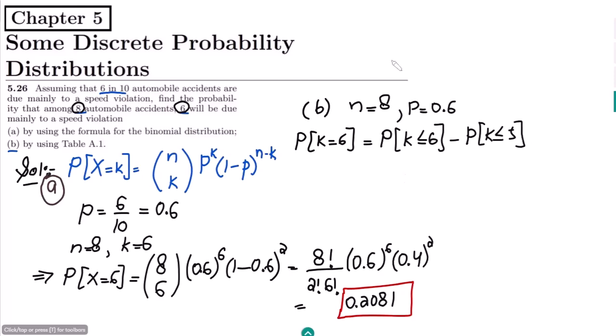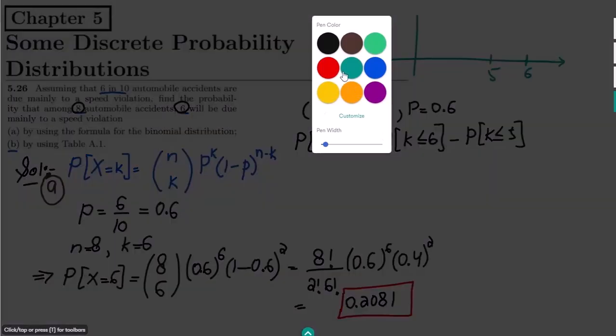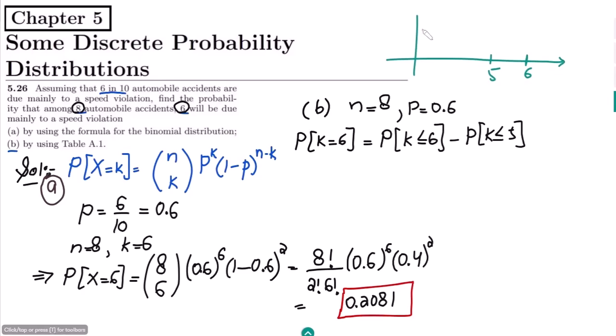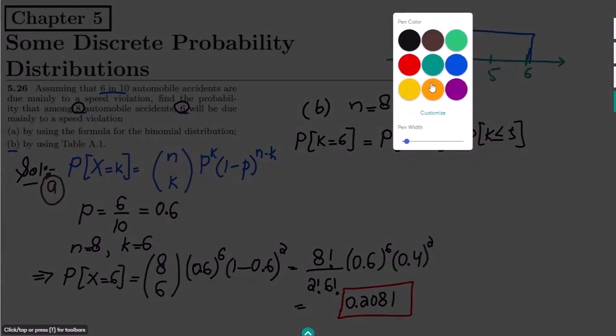Okay, why this? Because if I can see here that this is the distribution, here I have the 6, here I have 5, okay, and I have here this distribution, let me have it for this 6, okay, and I want to find out what?